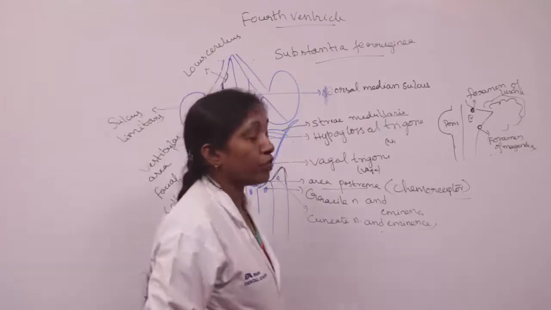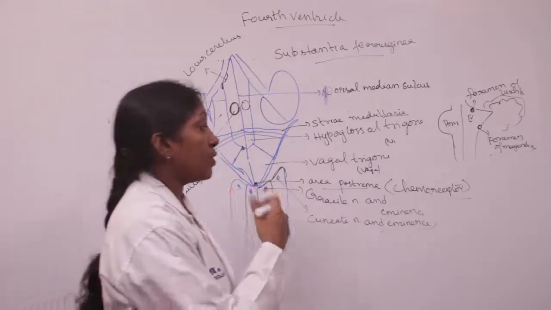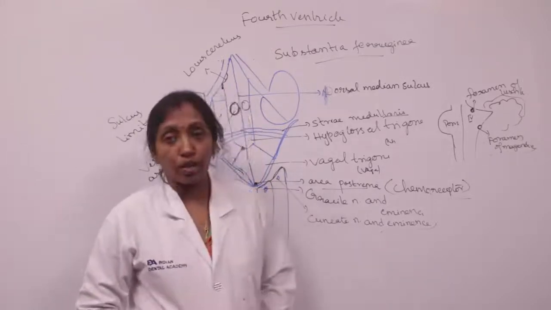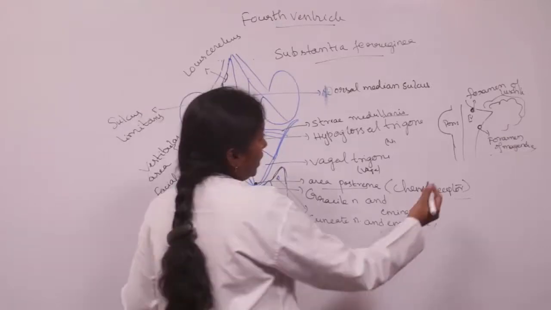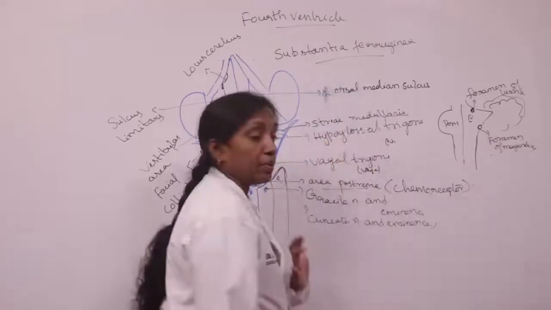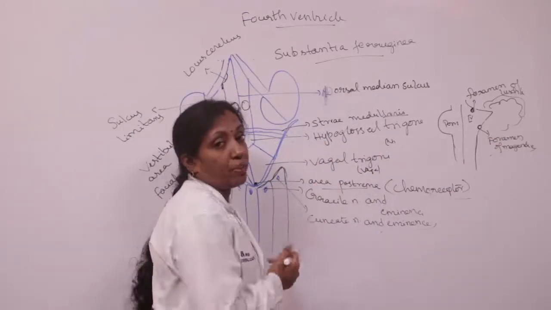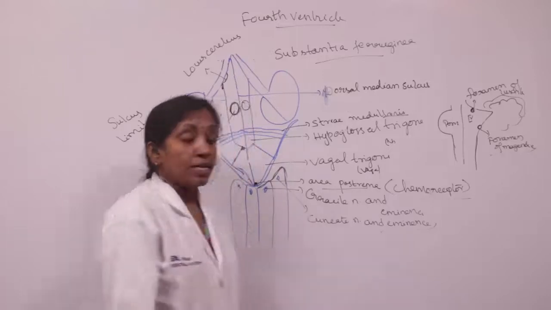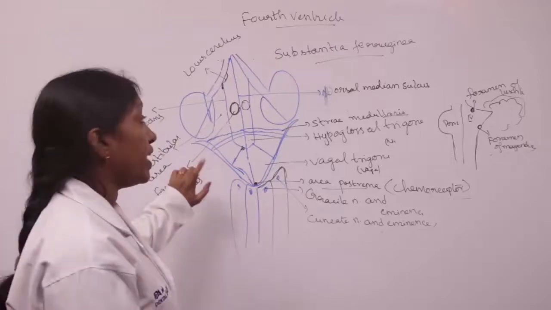One is the foramen of Luschka and the other the foramen of Magendie, and through these foramina the fourth ventricle CSF enters into the subarachnoid space. Below, the fourth ventricle is continuous with the central canal of the spinal cord. It is situated behind the pons and medulla oblongata and in front of the cerebellum. So that's about the fourth ventricle. The floor of the fourth ventricle is very important.